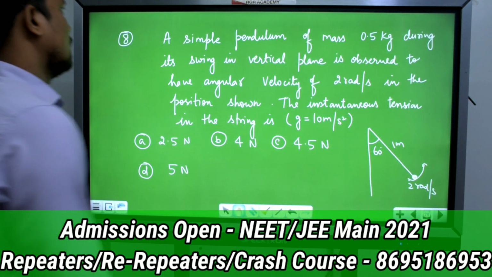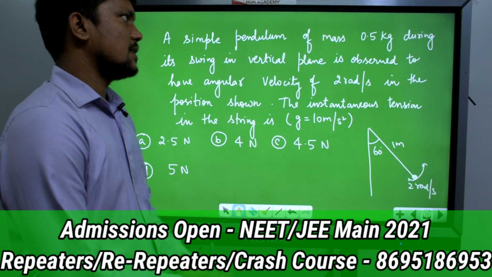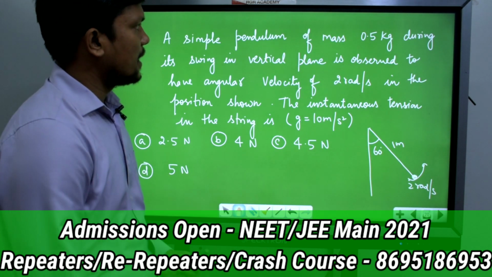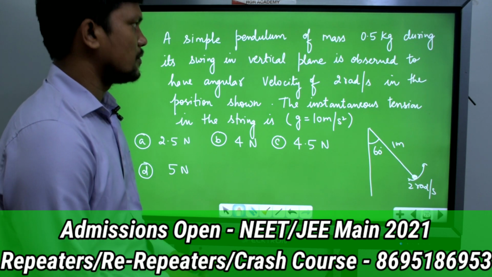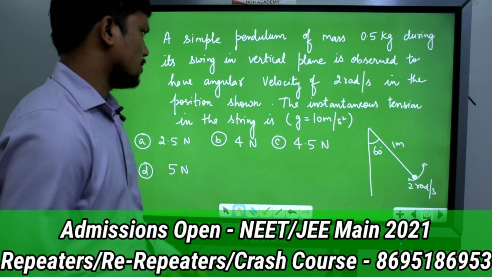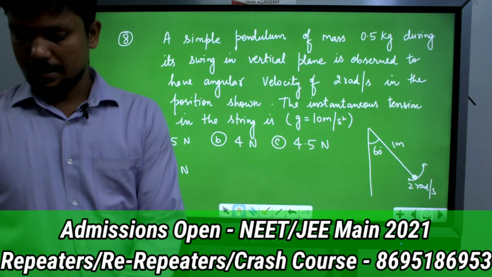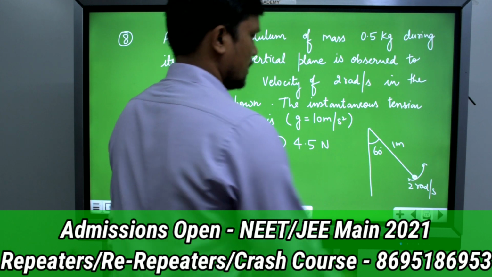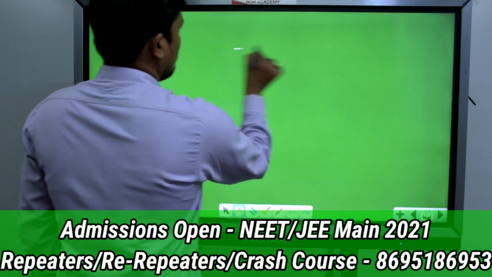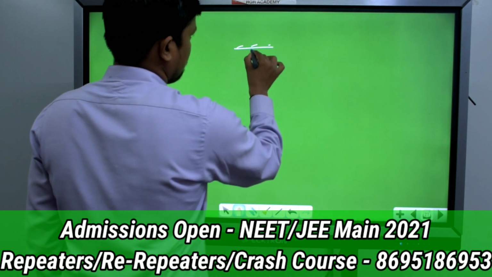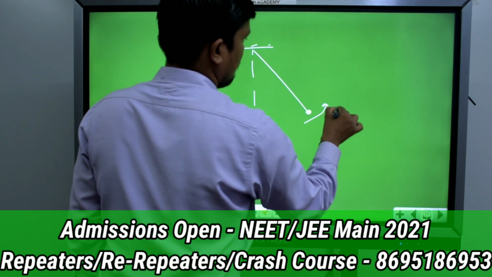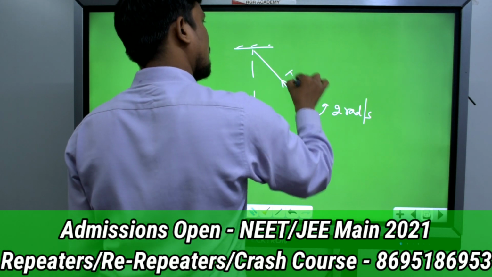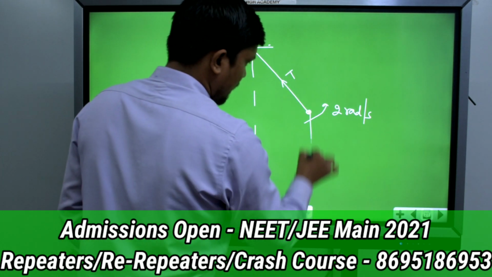Now question number 8. A simple pendulum of mass 0.5 kg, during its swing in a vertical plane, is observed to have an angular velocity of 2 radian per second in the position shown. They are asking the instantaneous tension in the string. Now see this, this type of situation is given to us. At this instant the angular velocity is 2 radian per second. Tension will act along the string, mg will act in the downward direction.